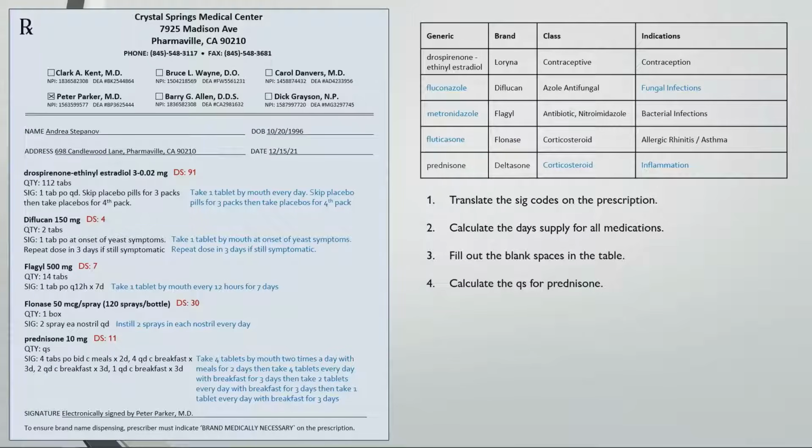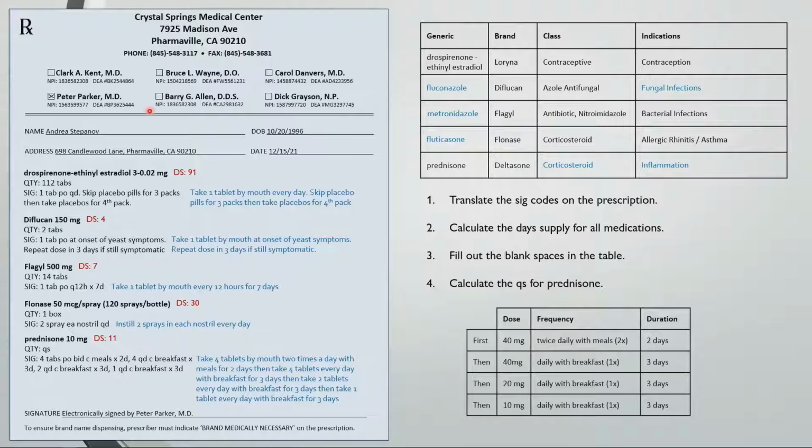This is similar to the previous prednisone script, but the directions are a bit more drawn out. When you have a really long taper, it helps to make a table with a column for dose, frequency, and duration. Fill it out according to the directions and you get something like this. So this is saying first take 40 mg or 4 tablets because we're using 10 milligram tablets twice daily or a multiplication factor of 2 for 2 days. So 4 times 2 times 2 is 16. And then we'll be taking 4 tablets daily for 3 days, which is 4 times 3 comes out to 12, and so on and so on. And then you add up the totals for a quantity sufficient of 37 tablets.